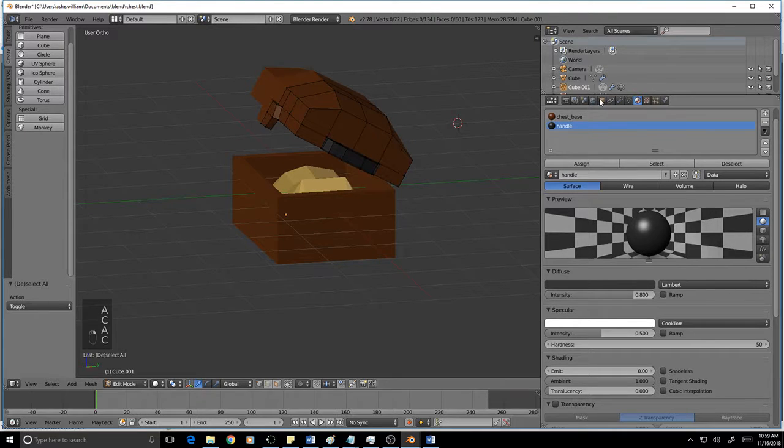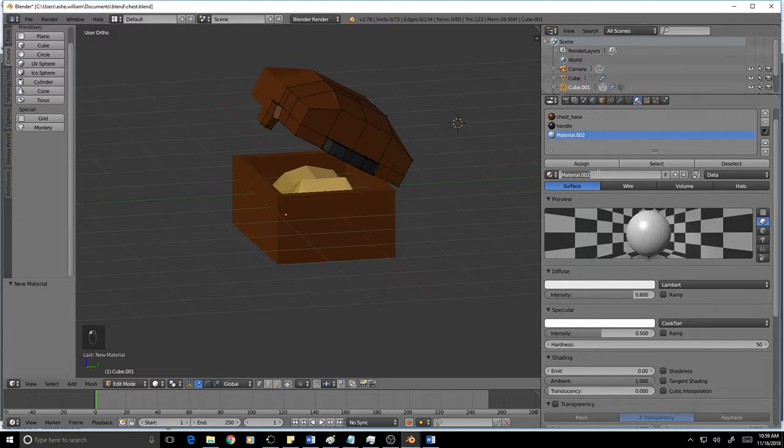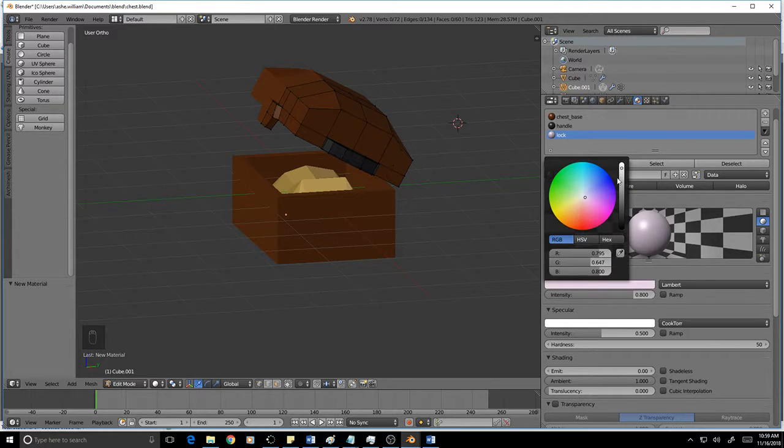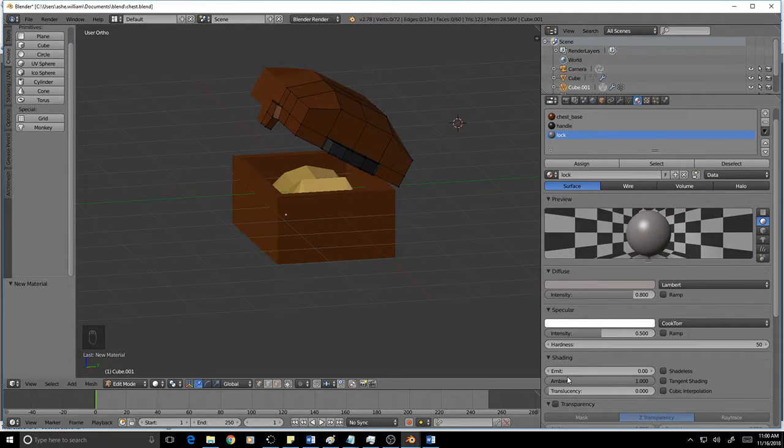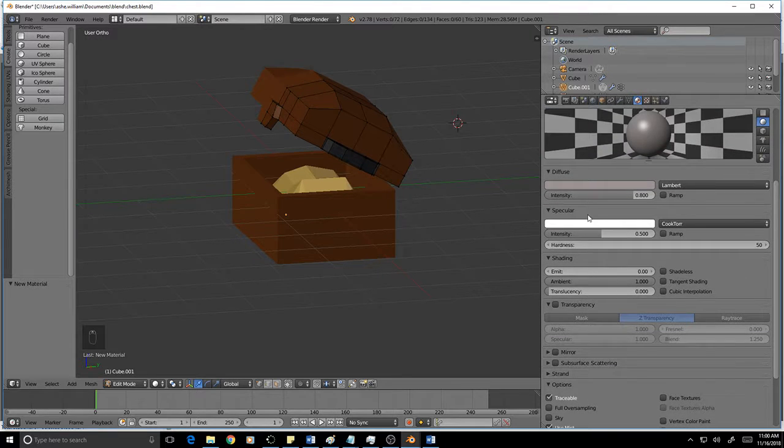And then the lock, I want to be more silvery. I want it to look silvery, metallic. So I'm going to click plus, new. I'm going to call this lock, and I'm going to select a diffuse color, diffuse is silvery, and then I'm going to add specular hardness.